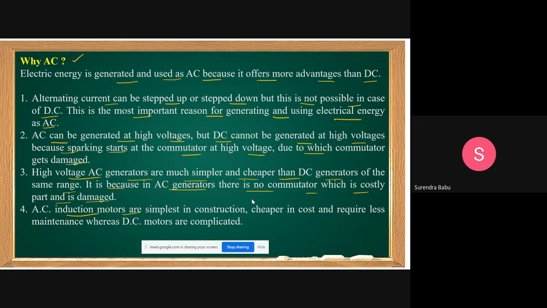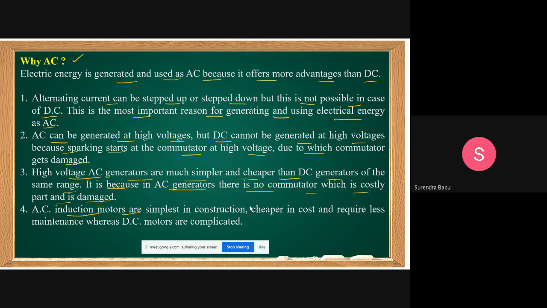But if you use DC generation and DC transmission, the readily available supply is not DC. Our utilization is in the form of AC. If you generate in the form of DC, it is not readily available supply, and we must convert the DC into AC. That is the problem with DC.